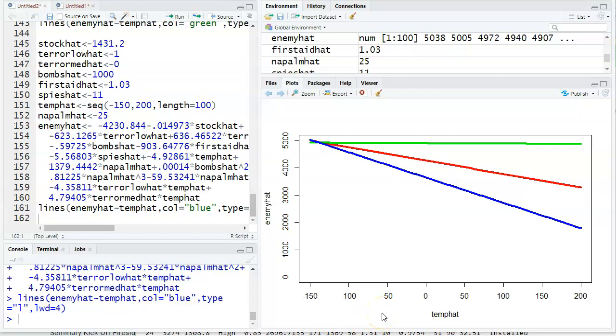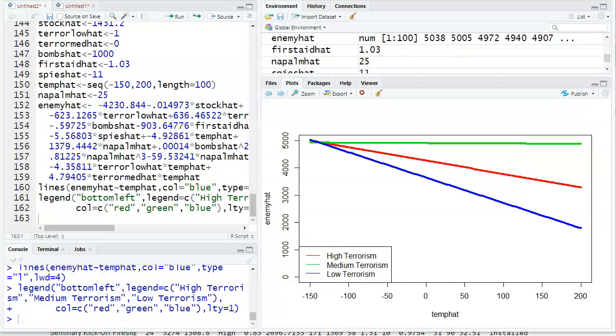So there's the hard part, doing the plots. I think I am ready to move on to the report after I put in a legend. There, now I'm ready.